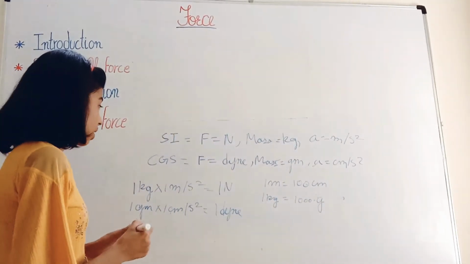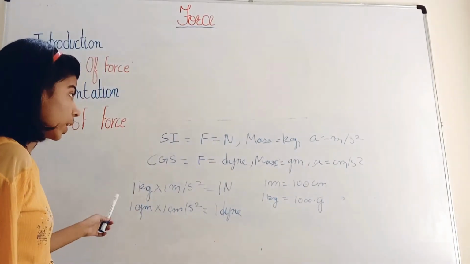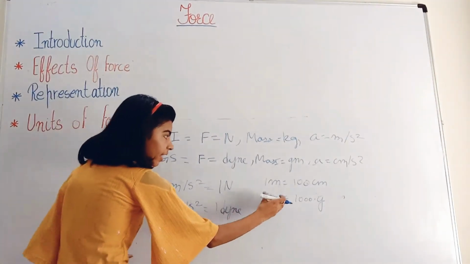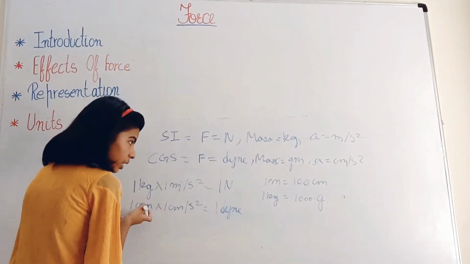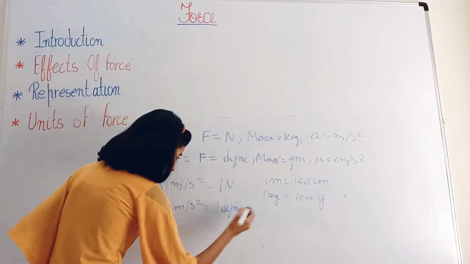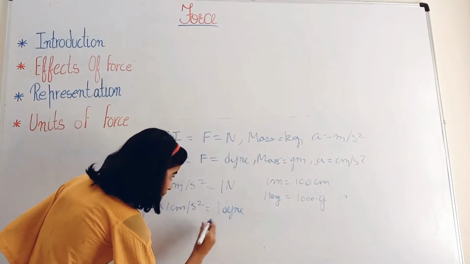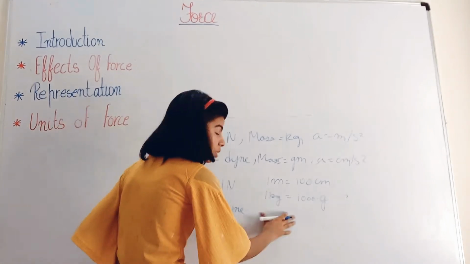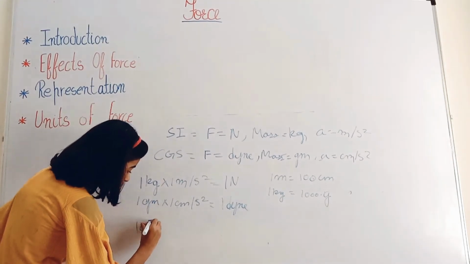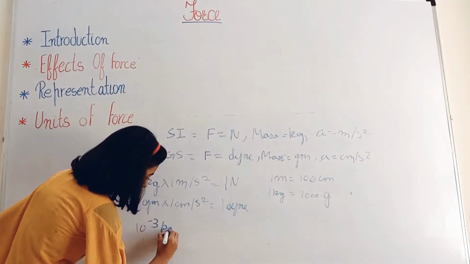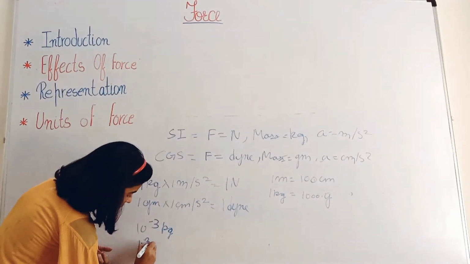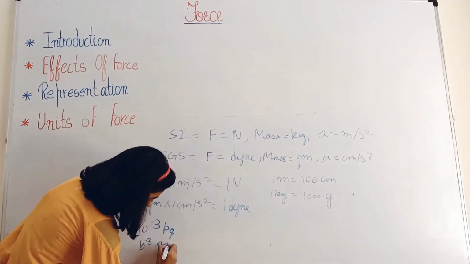To understand the relationship between the Newton and Dyne, we can write that 1 gram is equal to 10 raised to the power of minus 3 kg, or we can say that 1 kg is equal to 10 raised to the power of 3 gram.